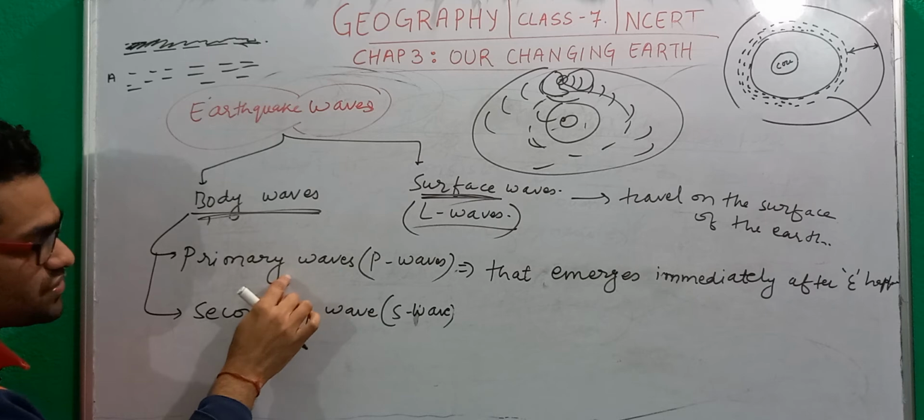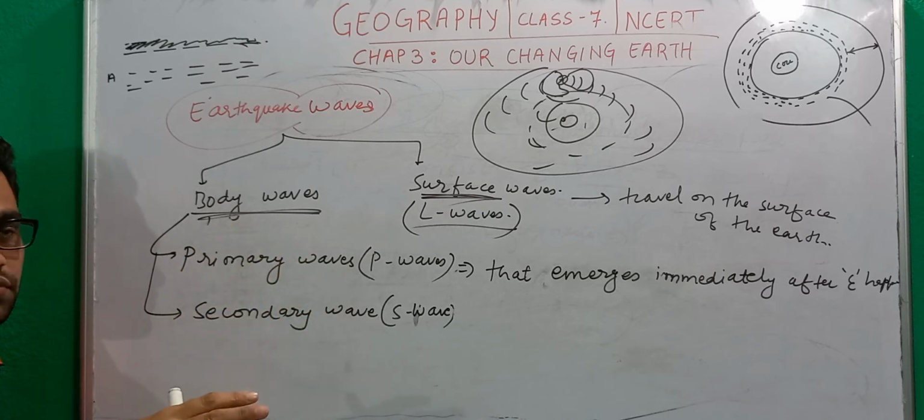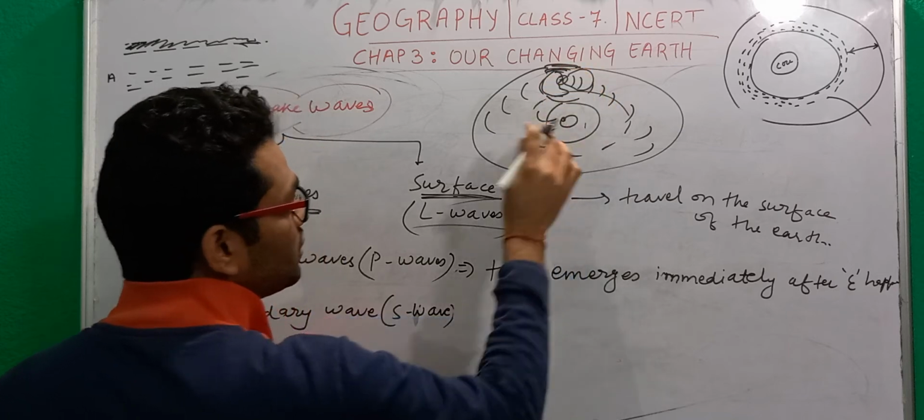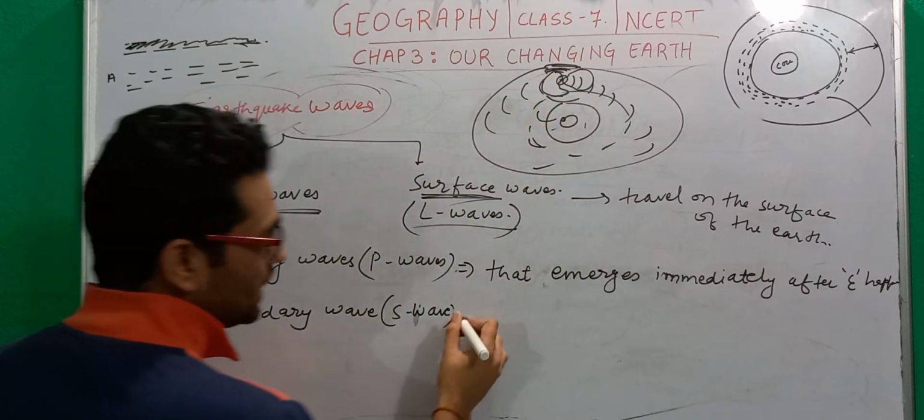So these are the waves that will be first observed. These are the waves that will first strike the surface, because this is the first to release.